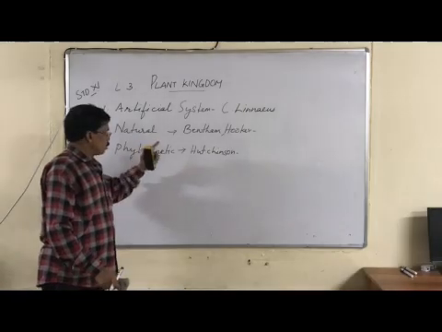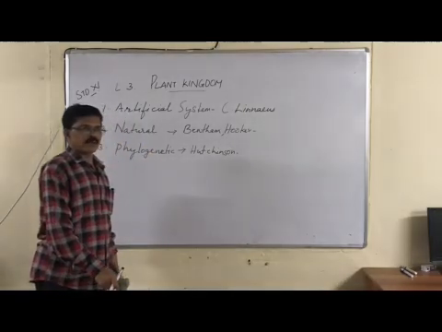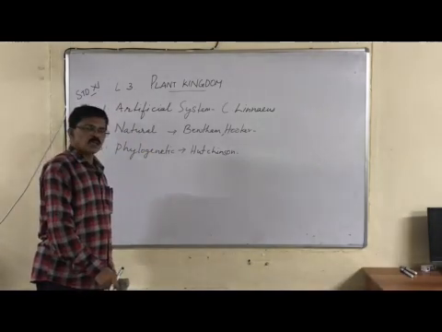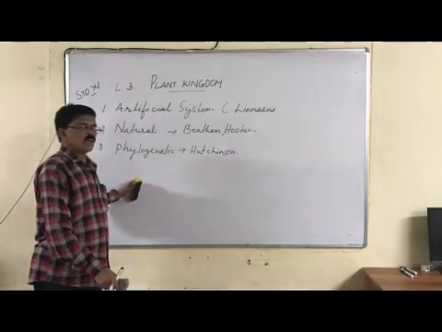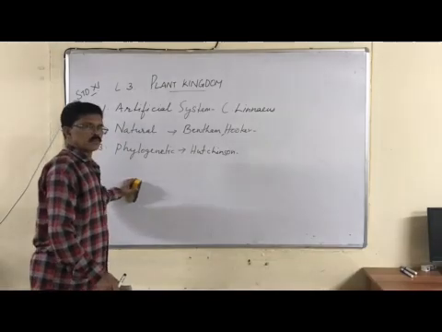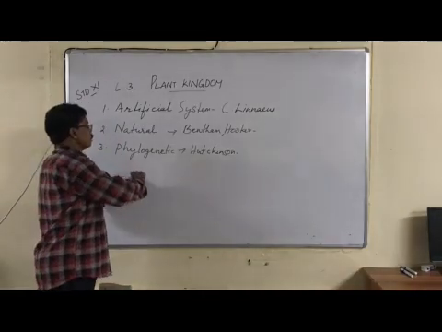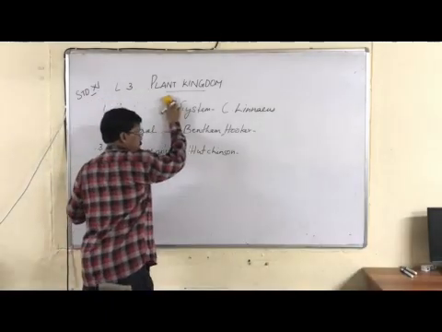In the natural system of classification, all the internal as well as external characteristics are considered. Whereas in the phylogenetic system of classification, the evolutionary relationship of organisms is considered. So these two systems are very important, and this is all about the three systems of classification.